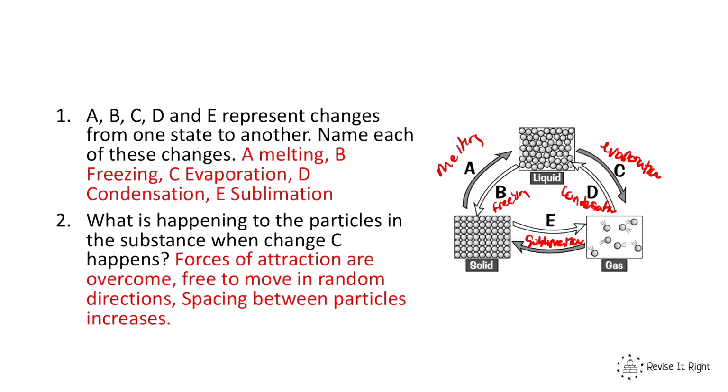And then for question 2, what is happening to the particles in a substance when change C happens? Well, C is evaporation. So we are providing more energy, we are heating it, and therefore the forces of attraction are overcome. The particles are becoming more free to move in a random direction, and therefore spacing between particles increases, and it becomes a gas.